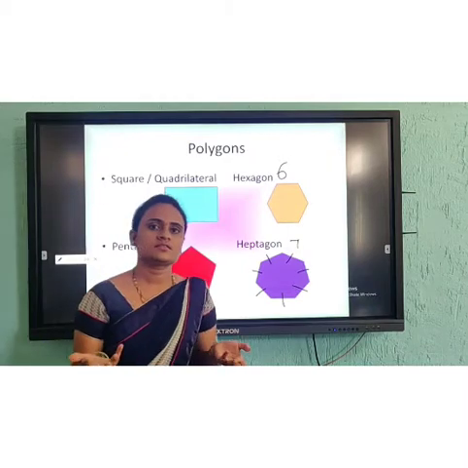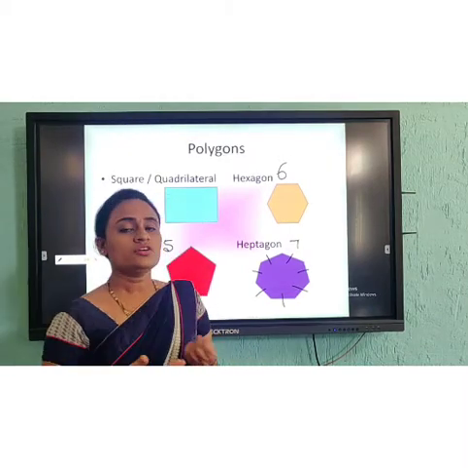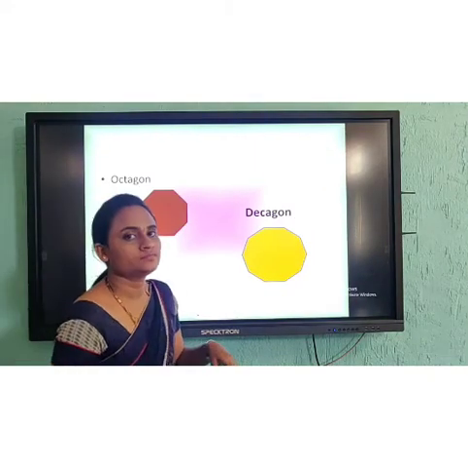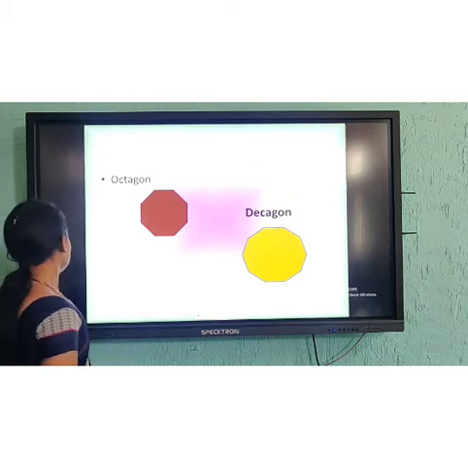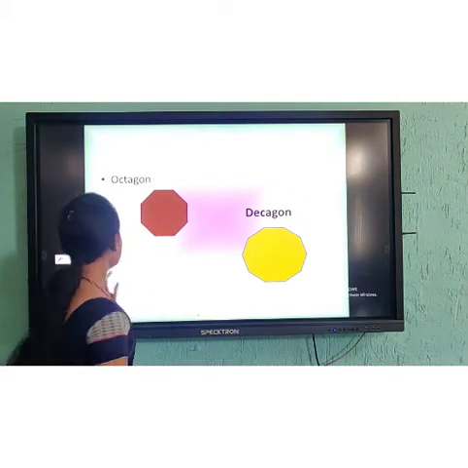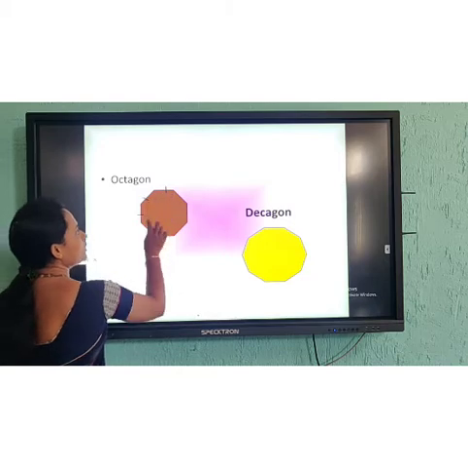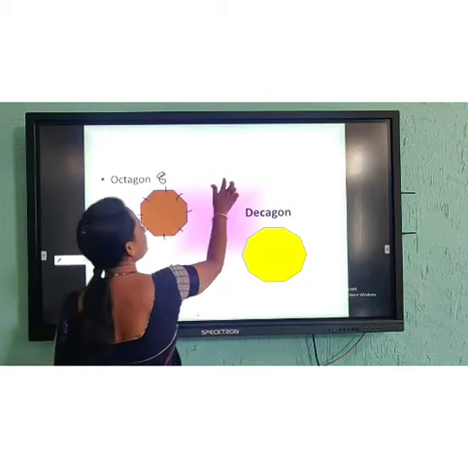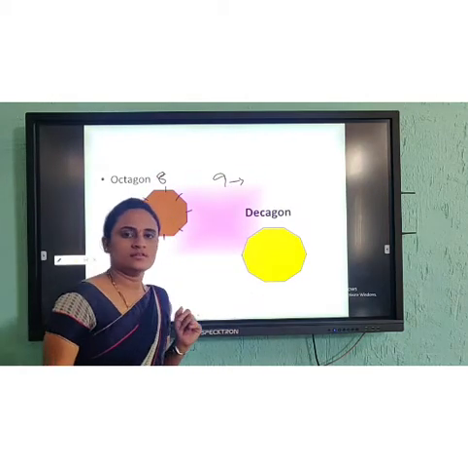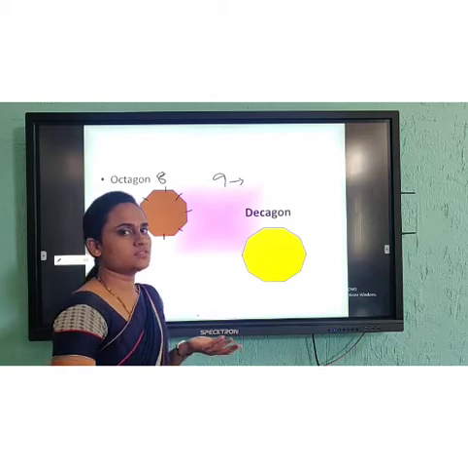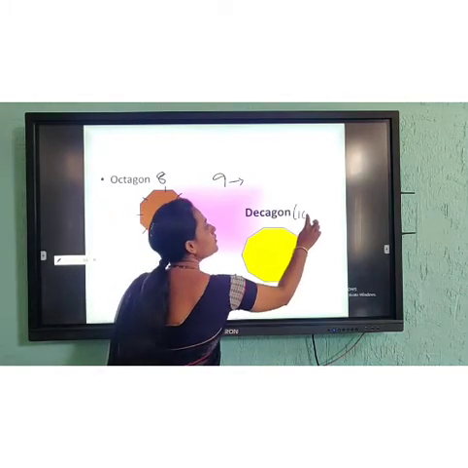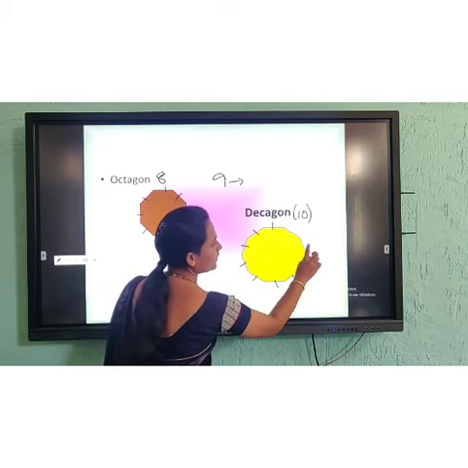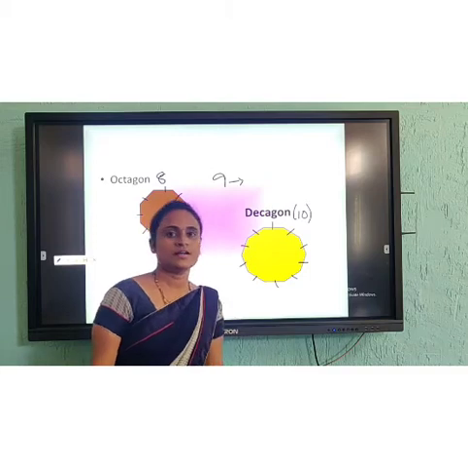Now what do you call 8 sides? Just recall it. For 8 sides we are going to call it an octagon. Clear? Octagon. Repeat after me. Octagon. 1, 2, 3, 4, 5, 6, 7, 8. What do you call 9 sides? Just think. Decagon is for 10 sides. 1, 2, 3, 4, 5, 6, 7, 8, 9, 10. 10 sides is a decagon.